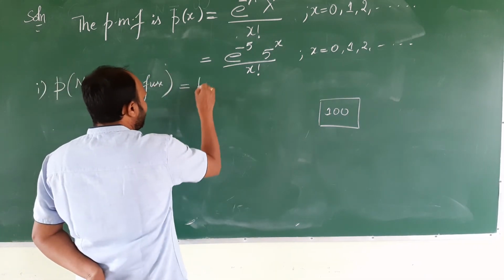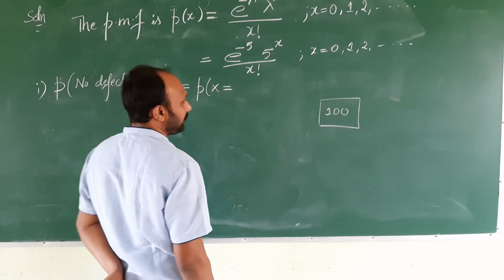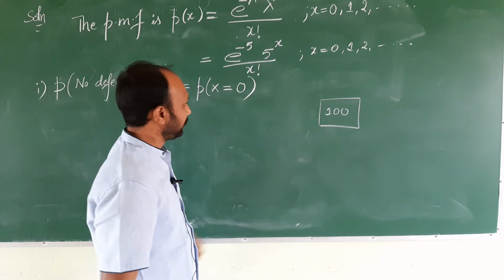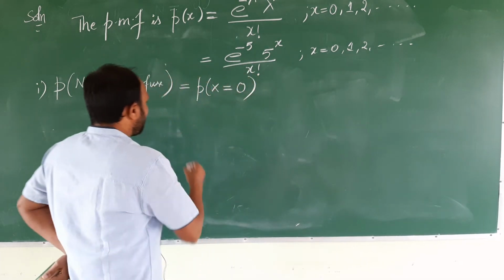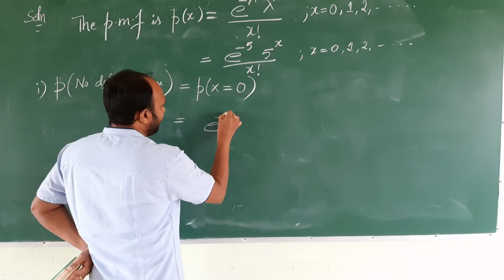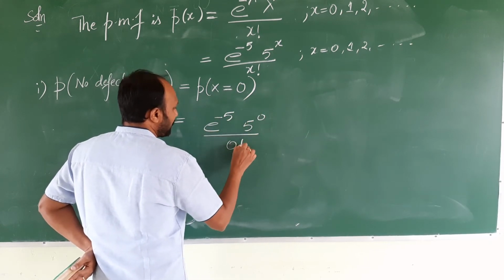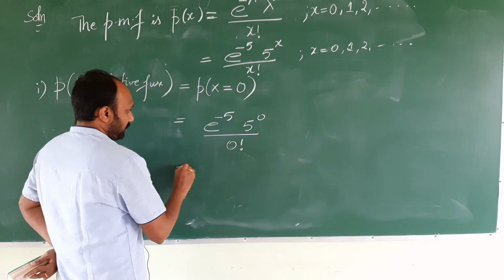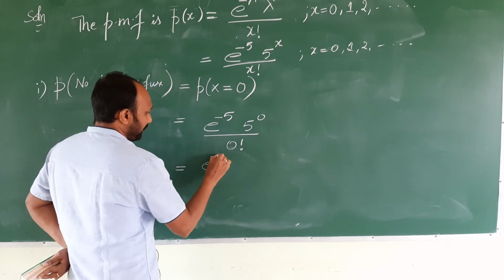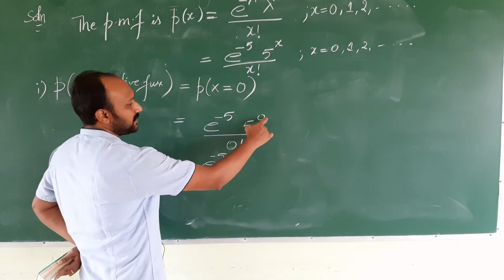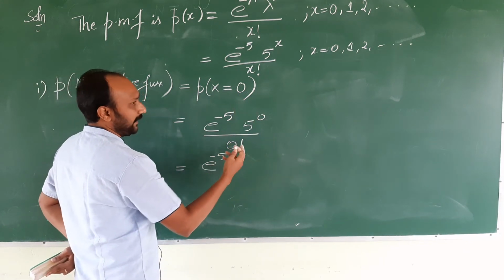That is the probability of the random variable x taking the value 0. There is no defective fuse in a box. So that is e power minus 5 to the power 0 by 0 factorial. After simplification we will be left with e to the power minus 5, as anything to the power 0 is 1 and 0 factorial is also 1.